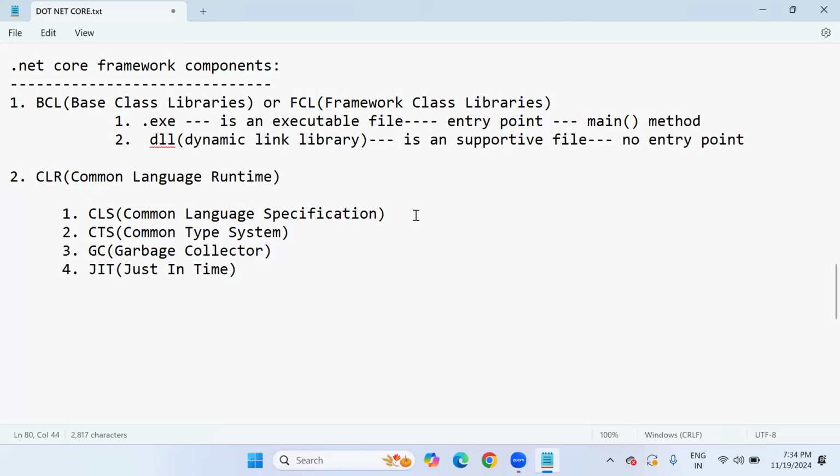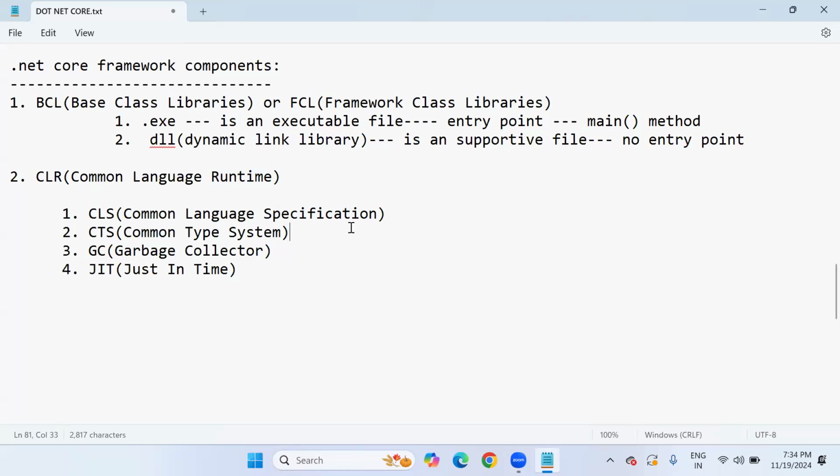If I write code with VB.NET, I follow VB.NET syntactical rules and regulations. So obviously, one programming language cannot understand another programming language's syntactical rules and regulations. But we are saying that the common language runtime will provide a runtime environment for all programming languages which are supported by .NET.